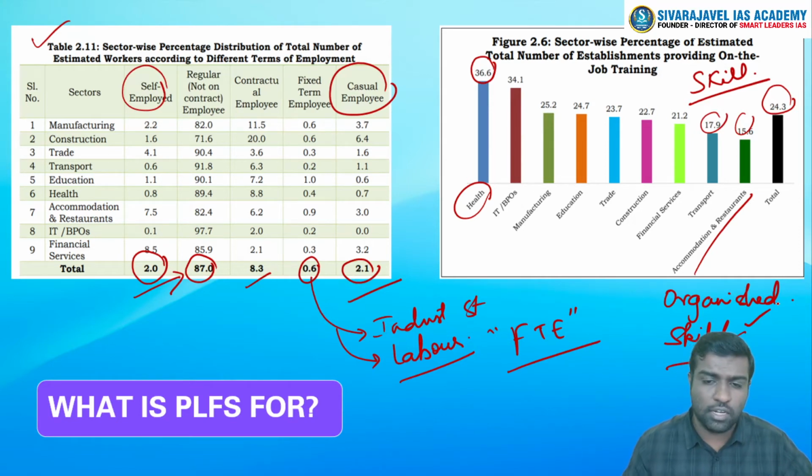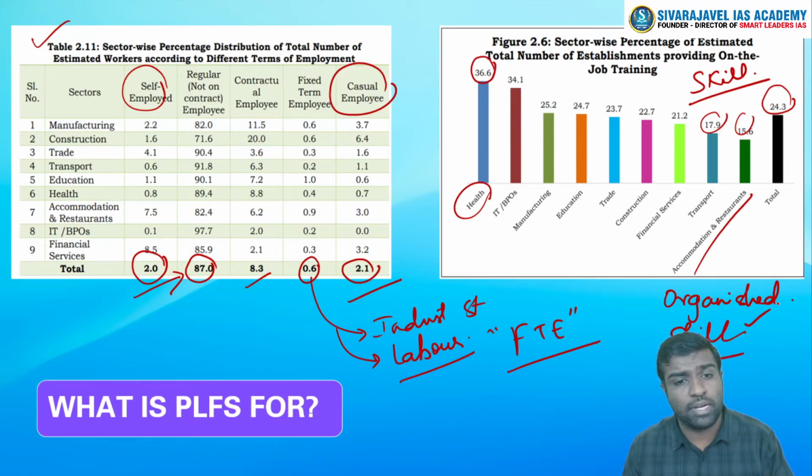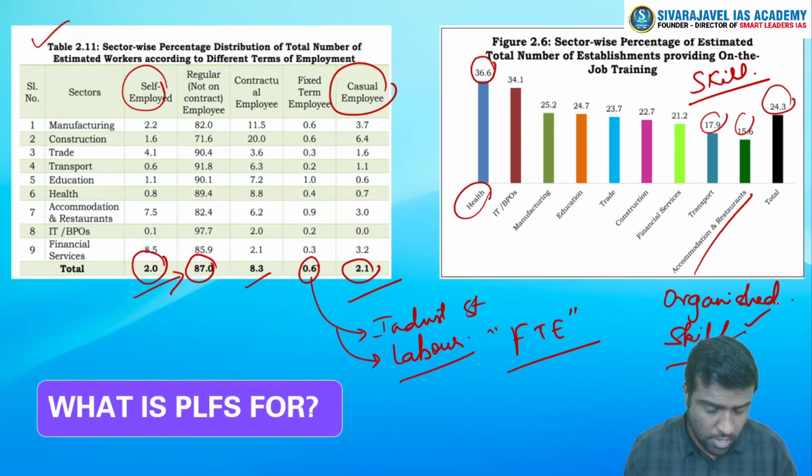Now all these are highlights of the QES. QES is part of the Labor Bureau's employment survey, but we have another statistic related to employment, and that is called the PLFS, Periodic Labor Force Survey. What is the difference between PLFS and the QES? Understand, who is responsible for the PLFS? It is not the Labor Bureau, it is the NSO or the Ministry of Statistics and Programme Implementation.